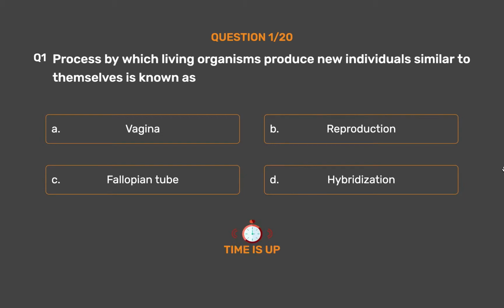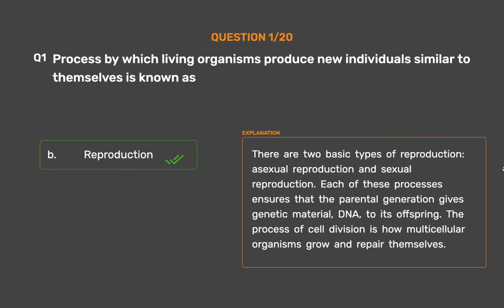The correct answer is Option B, reproduction. There are two basic types of reproduction: asexual reproduction and sexual reproduction. Each of these processes ensures that the parental generation gives genetic material, DNA, to its offspring. The process of cell division is how multicellular organisms grow and repair themselves.